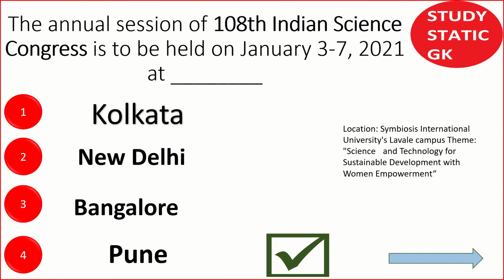In 2019, the 106th Indian Science Congress was held at Jalandhar, Lovely Professional University, and the theme was Future India Science and Technology. And the very first Indian Science Congress was held at Kolkata in 1914.